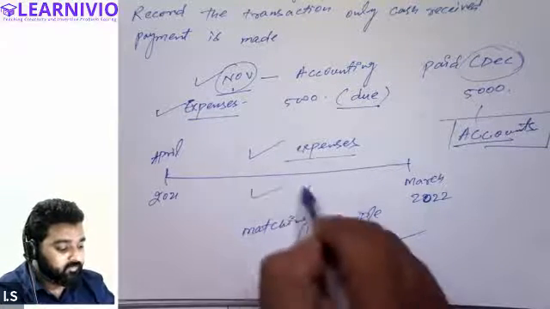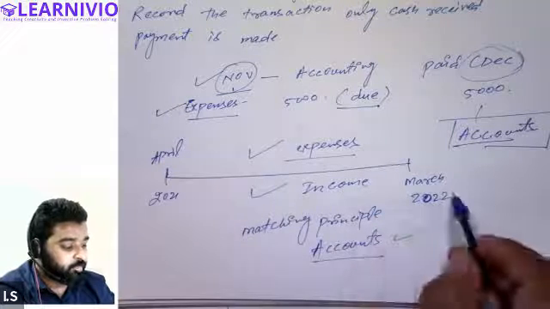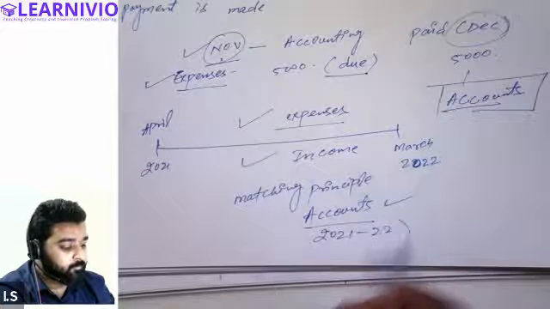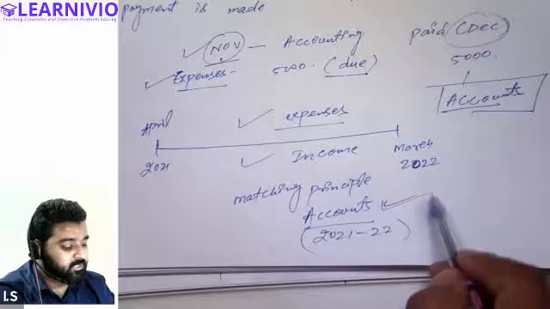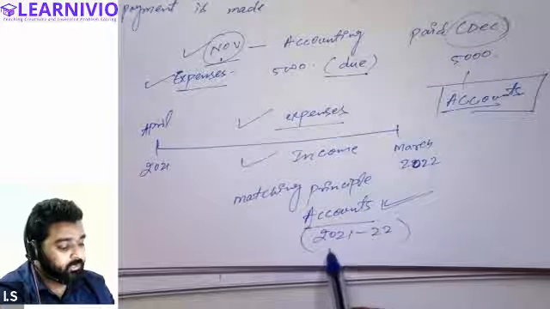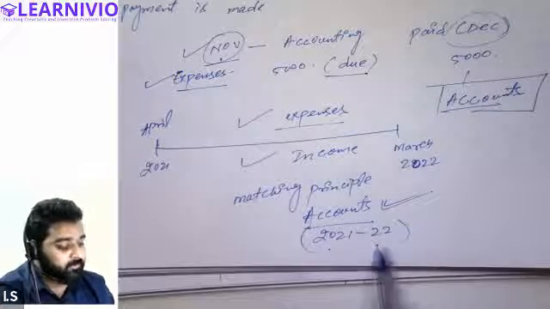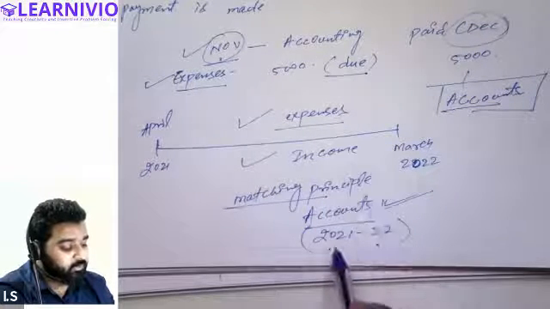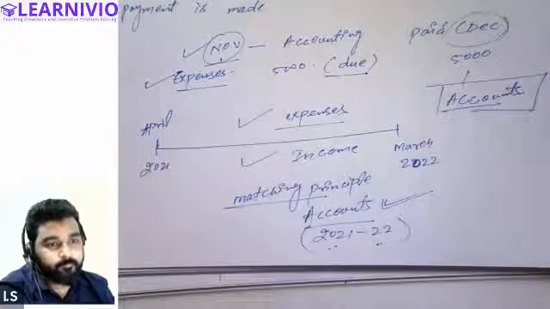Income which is related to this particular period from April to March should be recorded in the books of account that we are preparing for this period 2021 to 2022. So the matching principle says that every expense that relates to the year 2021-22 should be recorded in this particular account only.